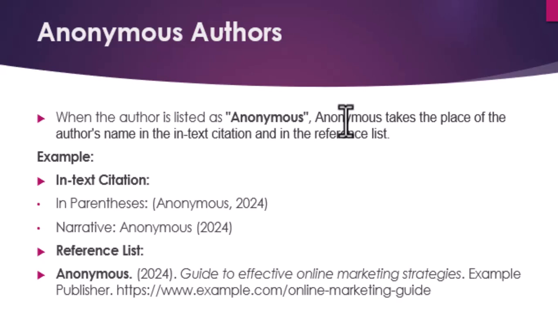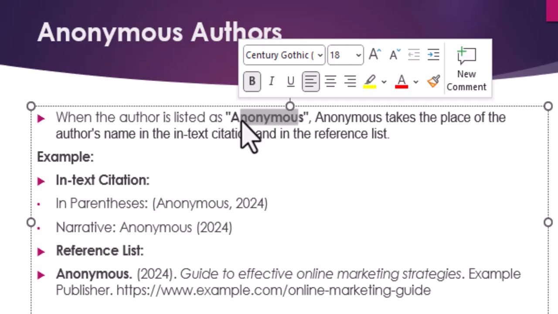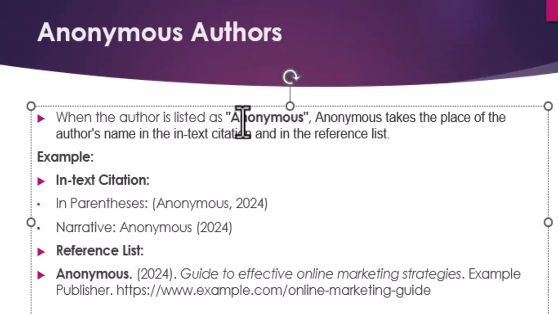So we are saying that when an author is listed as anonymous, that word anonymous takes the place of the author's name in the in-text citation and also in the references. So instead of having the surname, you have the word anonymous. That one will appear in the in-text citation as well as in the reference list.